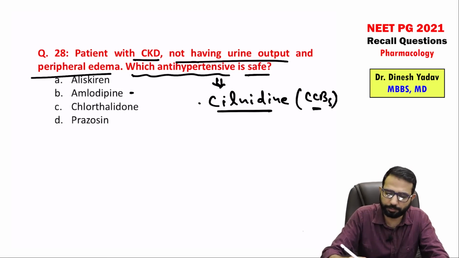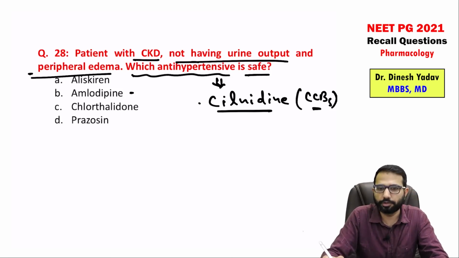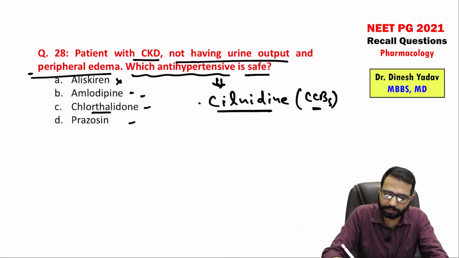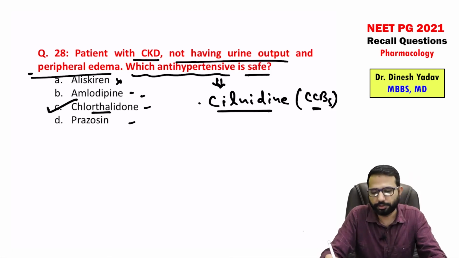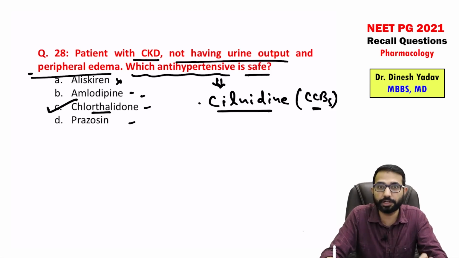But in this, cilnidipine was not in the choice. Amlodipine was in the choice, but because there is peripheral edema, we will not prefer amlodipine. In CKD patients, we will not use aliskiren, so it is not in the list, right? Now you can use this drug and this drug. These 3 drugs can be used, but out of these, if there is CKD, not having urine output, peripheral edema, then chlorthalidone I would select most. But again, I would say in this question there is controversy. Without knowing the exact language, it is very difficult to say the exact answer.